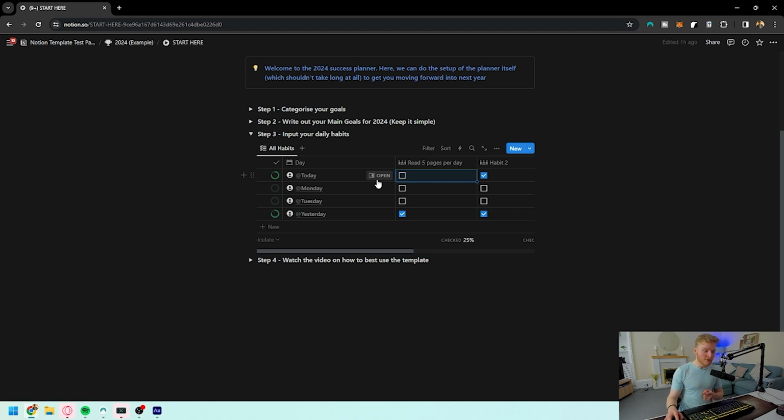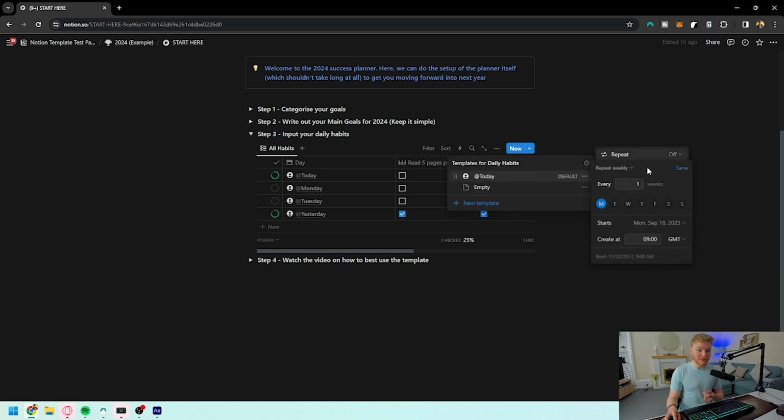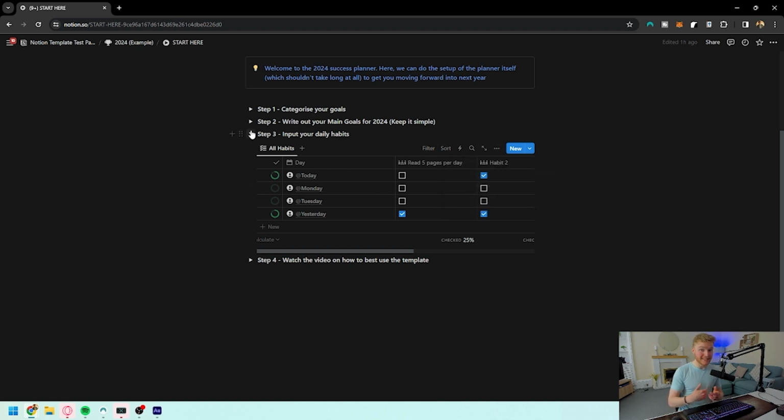And the other trick I like to use is for your habits themselves. You don't want to go in every single day and say, create a new habit one for me. You want it to do it automatically. So you come into this drop-down menu, you use the default here, you set it to repeat every single day at 9 AM and starting on whatever date you want. This is a really easy way to make it repeat itself constantly, and you don't actually have to go in and change it all there.